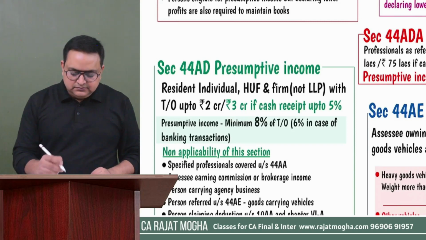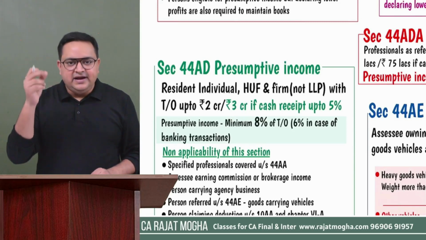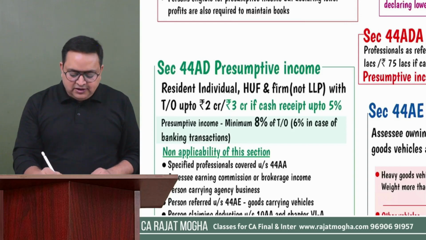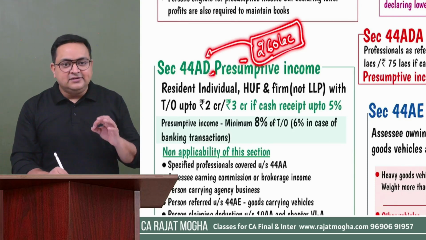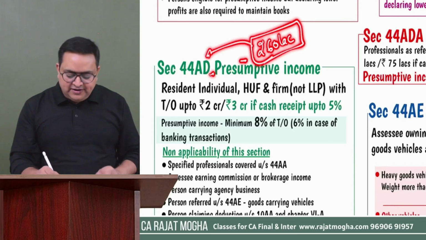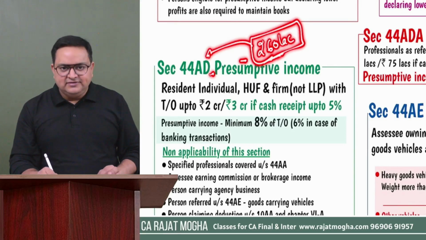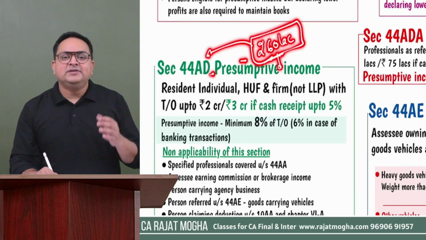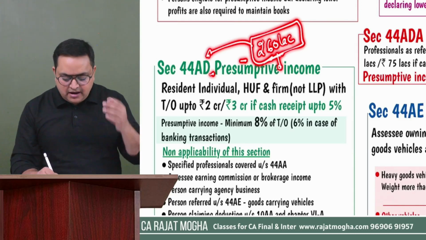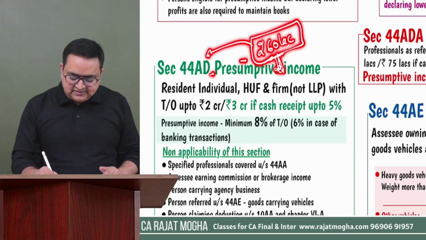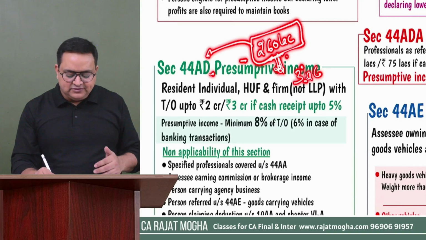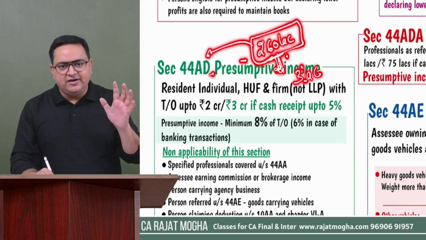So let's say the examiner will ask you that there is a resident individual whose turnover is 260 lakh. Tell me whether this person can claim 44AD or not. The answer could be yes also. Why? If it is 260 lakh, then it is 2.6 crore, right? So first we will see how much the cash receipts are out of this 260 lakh. Let's say the cash receipts are 3 lakh rupees. If you compute the percentage, 3 lakh divided by 260 lakh, you will get not more than 5% in that case.